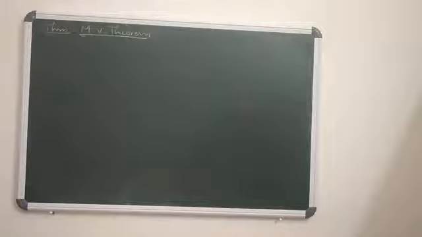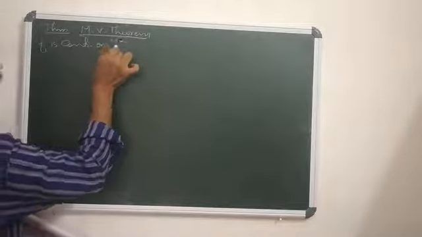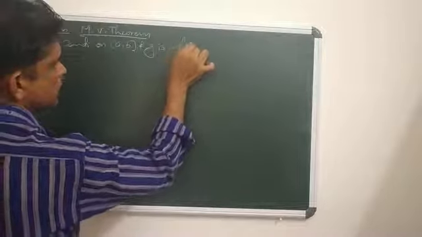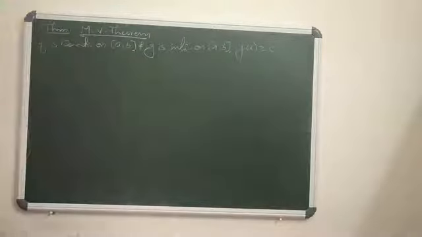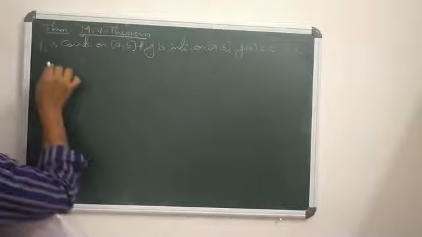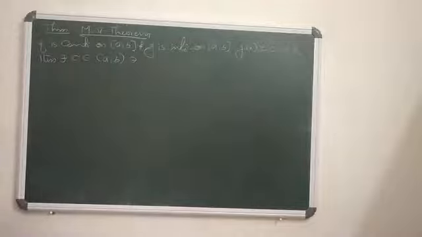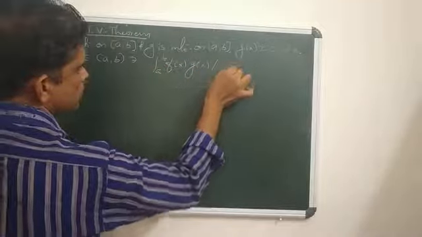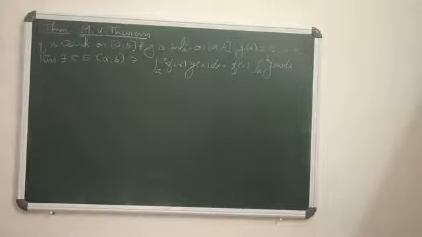The theorem states that if f is continuous on the closed interval [a,b], and g is integrable on the closed interval [a,b] such that g(x) ≥ 0 for all x, then there exists a point c in the open interval (a,b) such that the integral from a to b of f(x)g(x) dx equals f(c) times the integral from a to b of g(x) dx. So this is the mean value theorem.